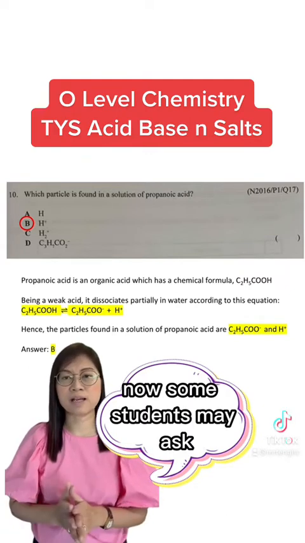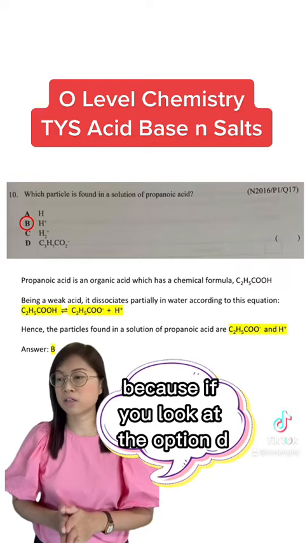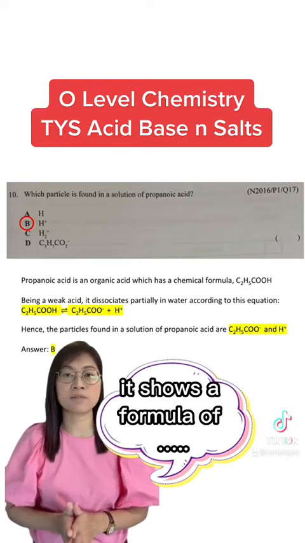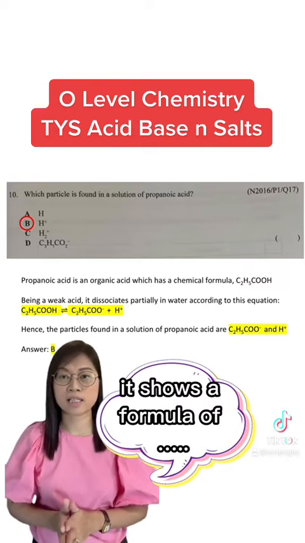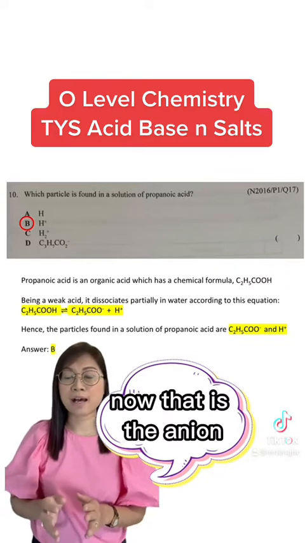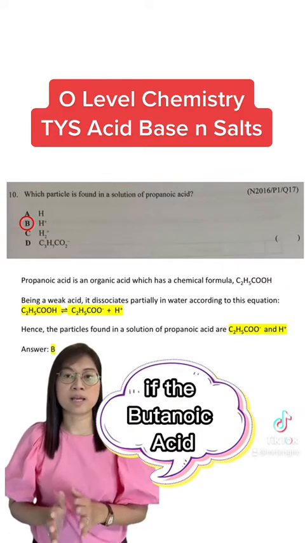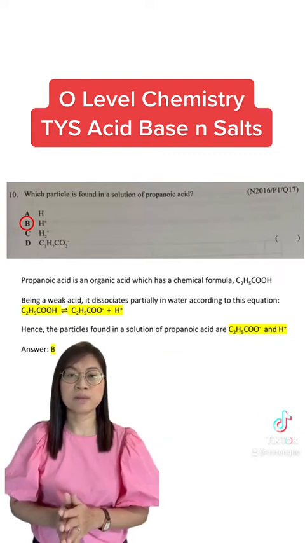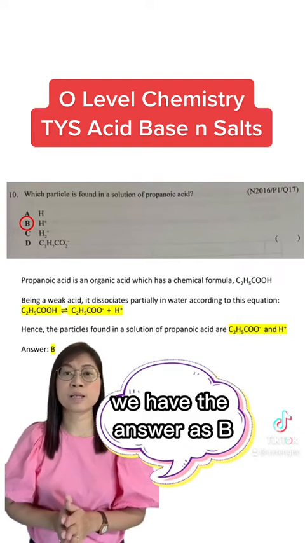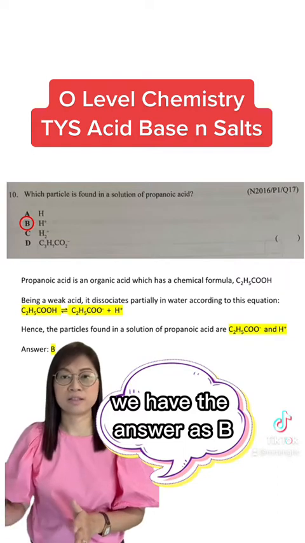Some students may ask, why not option D? Because option D shows a formula of C3H7COO-. That is the anion that will be produced if butanoic acid is dissolved in water. Therefore we have the answer as B for question number 10.